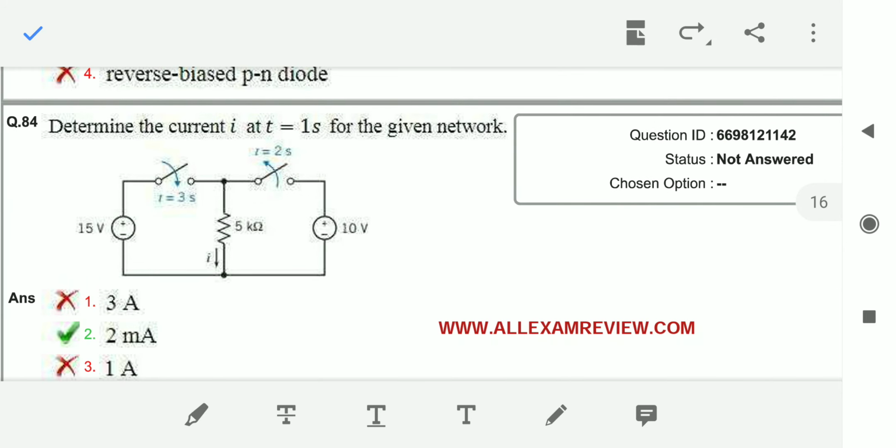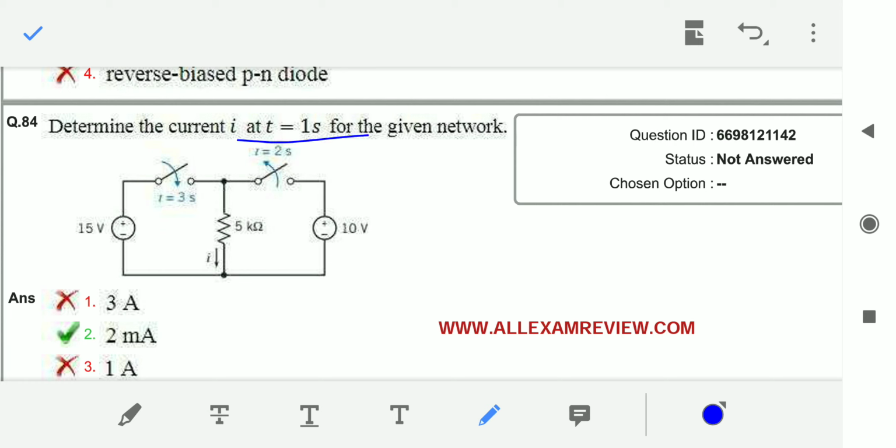And coming to question number 84, determine current I at t equal to 1 second. Very important, observe it carefully. At 1 second, if you observe carefully, let me take this as switch 2 and the other as switch 1. What about this switch, is it open or closed? Definitely it is under open condition only. Why? Because it is being closed at 3 seconds. That means up to 3 seconds it is open. So this circuit is an open circuit, right?